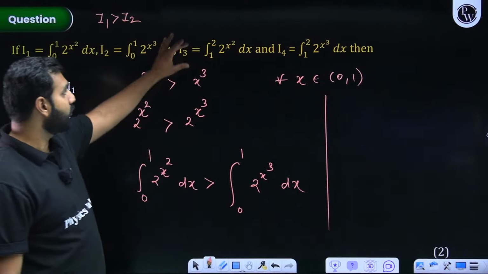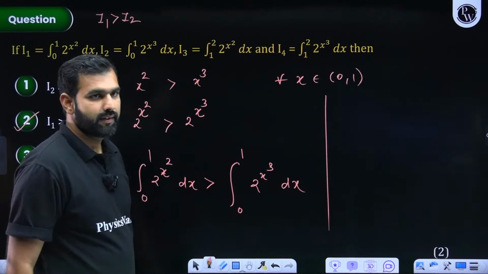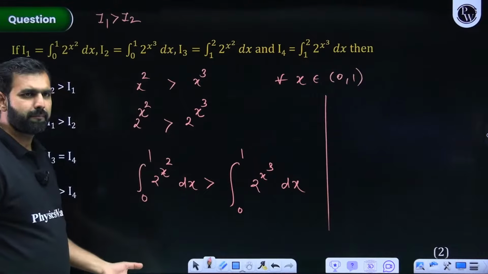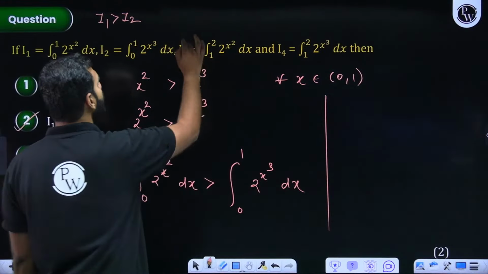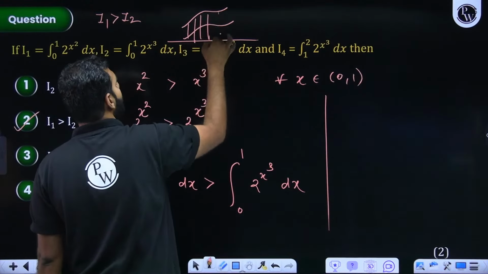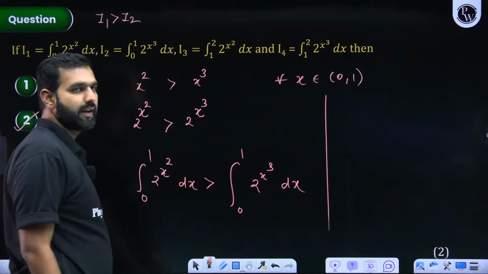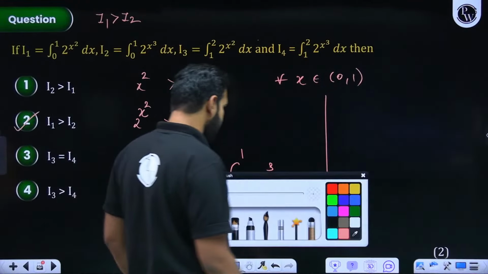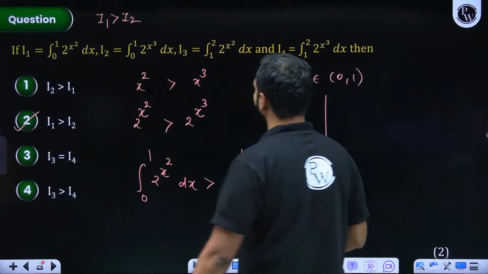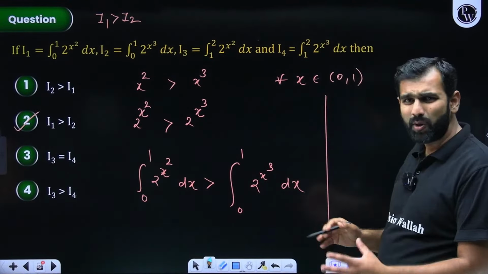Now for I3 and I4, the limits are 1 to 2. So if the limits are 1 to 2, yes, I hope this is simple and easy. Because if this is an inequality, we know lower curve and upper curve. So the area bounded under the upper curve will be greater than the area bounded by the lower curve. That basic inequality I'm using here. The same logic I'll be using here as well, when we say that x square and x cube are between 1 to 2.